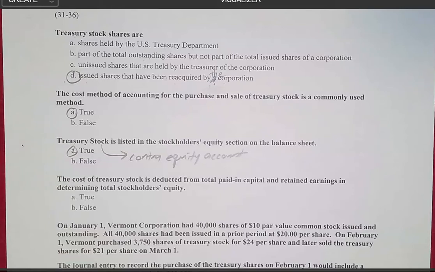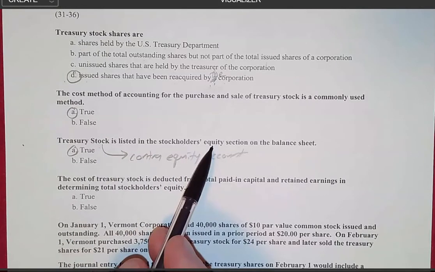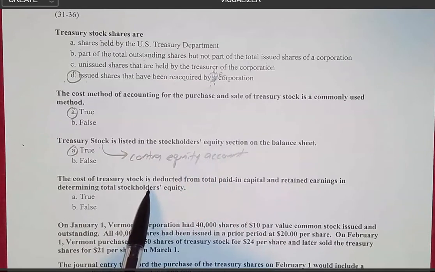If I were to say discount or premium on bonds payable is listed in the long-term liability section of the balance sheet, that's also a true statement, even though neither one of those is an actual liability, right? They affect the carrying amount. So what we are talking about here with Treasury stock, and we'll get to this pretty soon, is that Treasury stock is basically a form of adjustment to stockholders' equity. Okay, so that is where it's going to be.